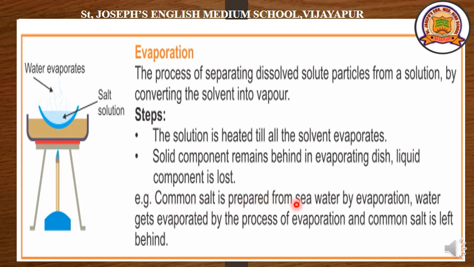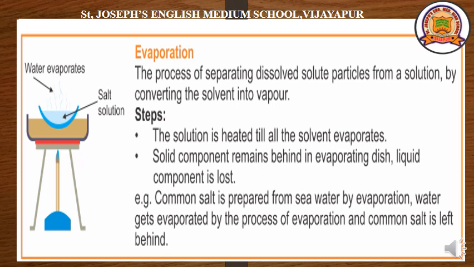Common salt is prepared from seawater by evaporation. Water gets evaporated by the process of evaporation and common salt is left behind. Okay? By the process of evaporation, we can separate the solute particles from a solution. We can't use hand picking to separate salt from the salt solution.